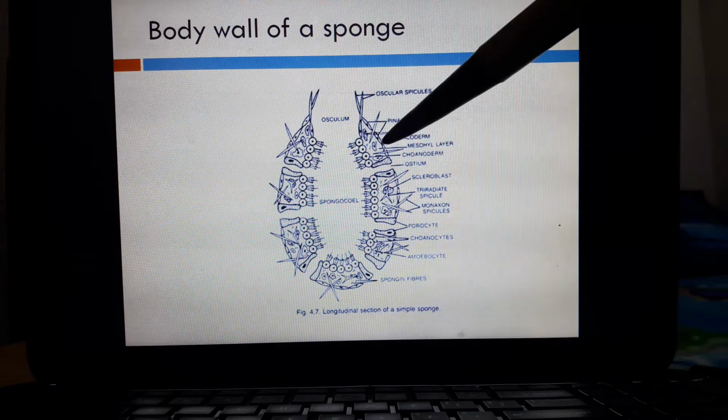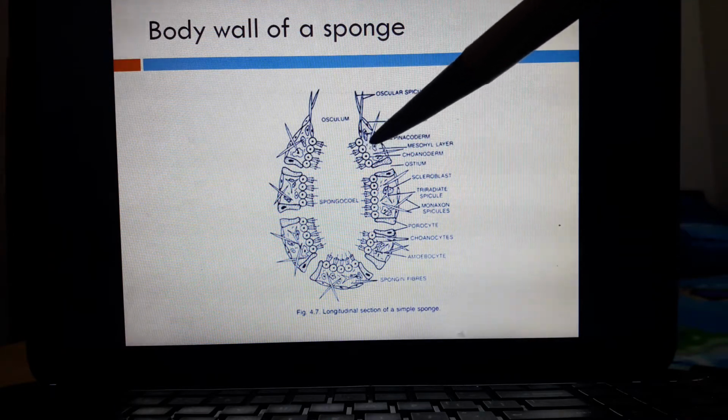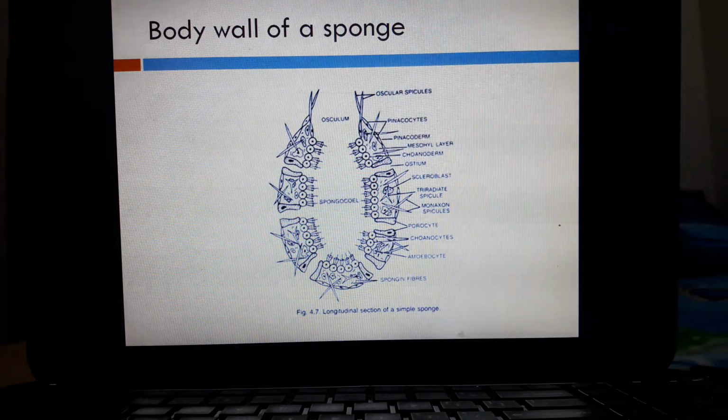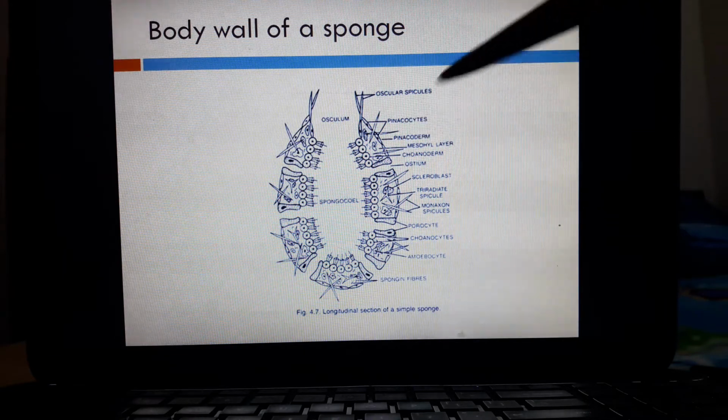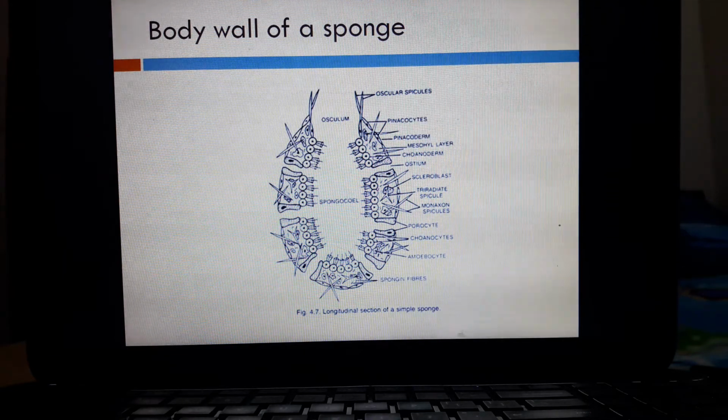Now, in between these two layers, this space that you can see along with the porocytes, this is mesohyle or mesenchyme. Actually, basically, mesenchyme is the non-cellular layer and it consists of various fibers. Non-cellular layer, it consists of collagen fibers.